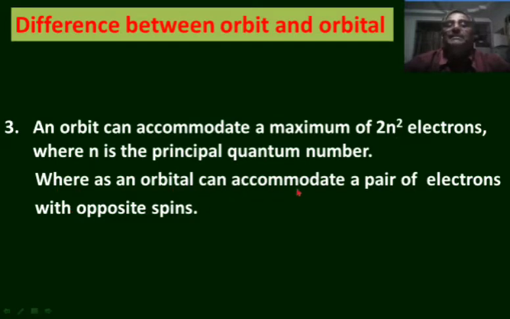Whereas an orbital can accommodate a pair of electrons, that is only 2 electrons with opposite spins. In this pair of electrons present in an orbital, one electron spins in the clockwise direction and the other electron spins in the anti-clockwise direction. The spin of electron is nothing but the movement of electron around its own axis. These are the differences between the orbit and orbital.